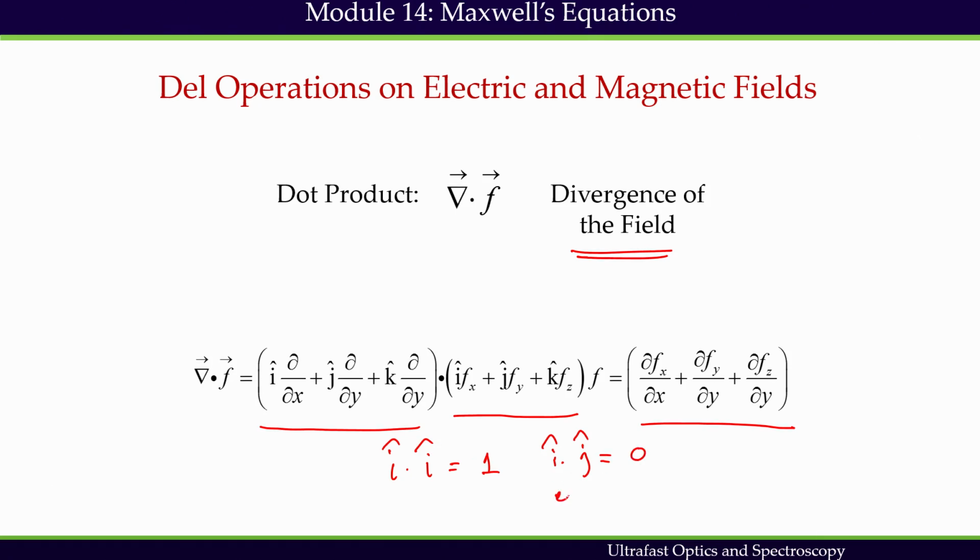It is because this is becoming cos 90 and this is becoming cos 0. Here i, j and k are the unit vectors along the x, y, z axes respectively.